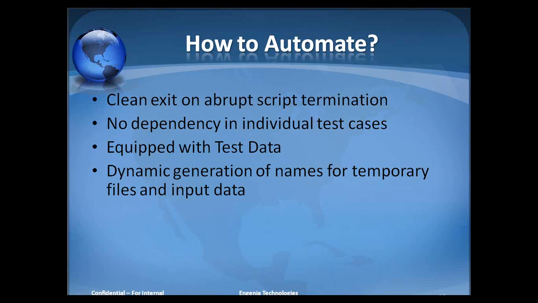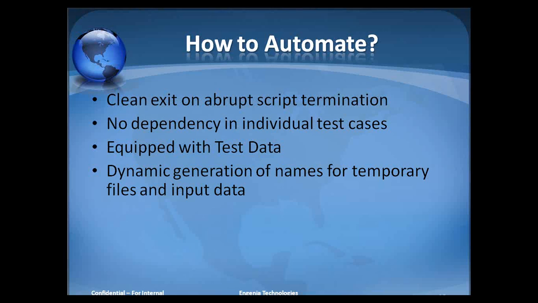For example, suppose there is one script which would run and result in the creation of a temporary file named abc.xls. If this abc.xls already exists, it will cause an issue. For example, it may or may not be able to overwrite the existing file.